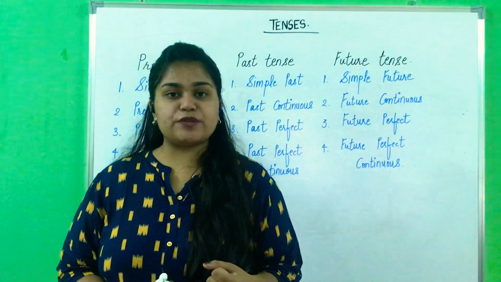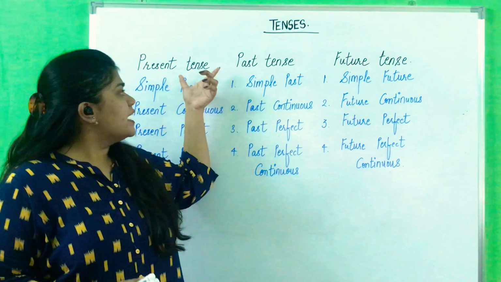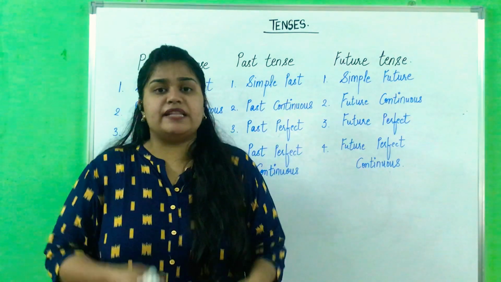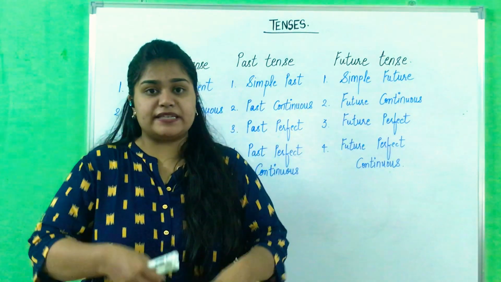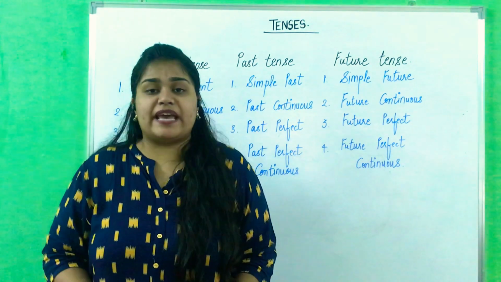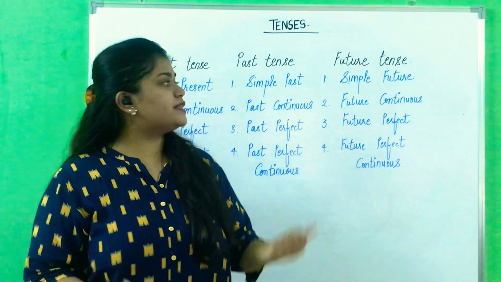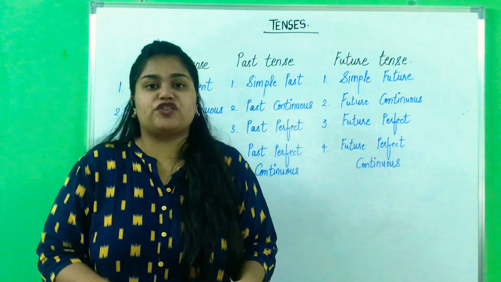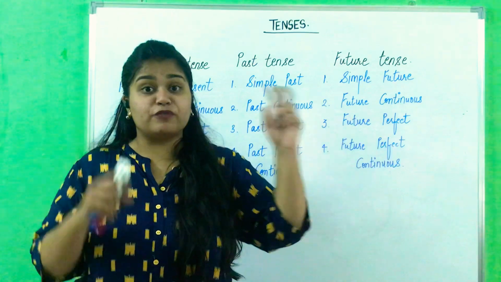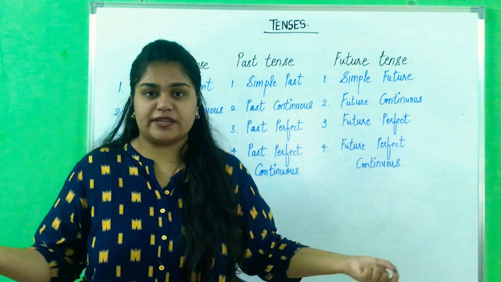Alright, there are three types of tenses: present tense, past tense and future tense. Present tense, any activity that tells us about the present event is called as present tense. Past tense, any action that took place in the past is called as past tense. Future tense, any action that will take place in the future is called as future tense.